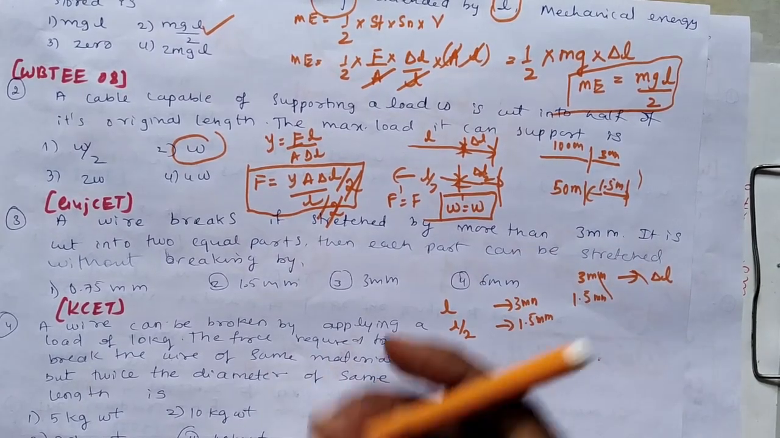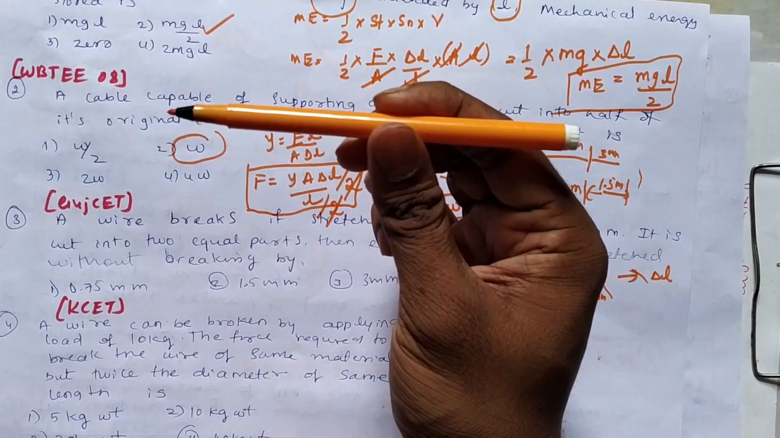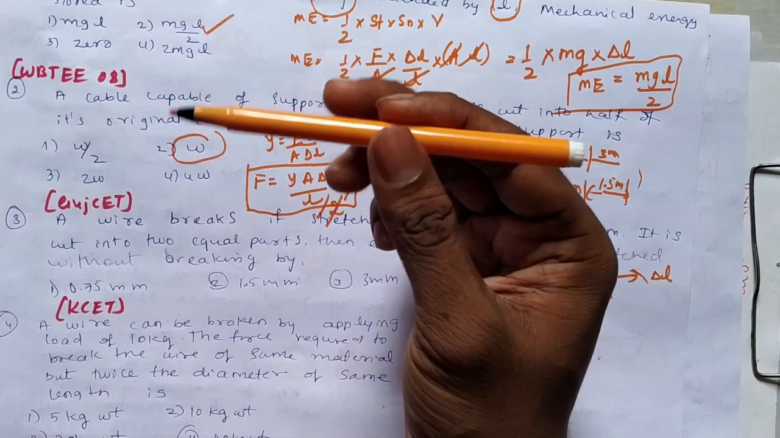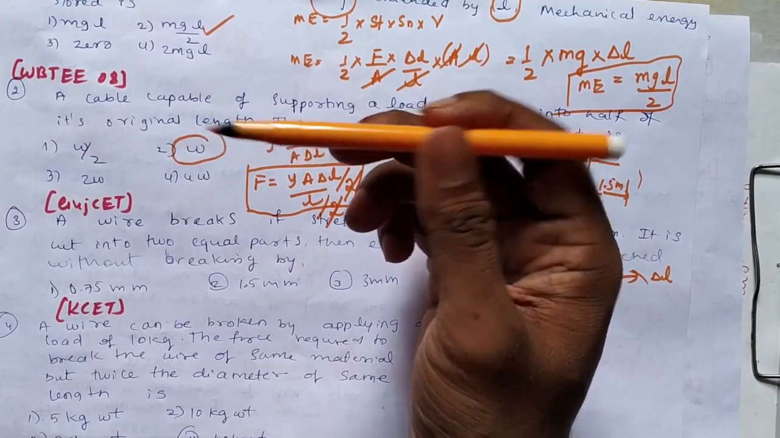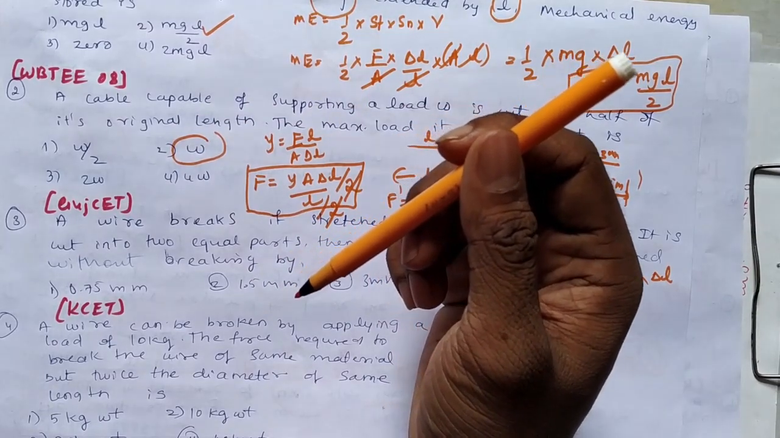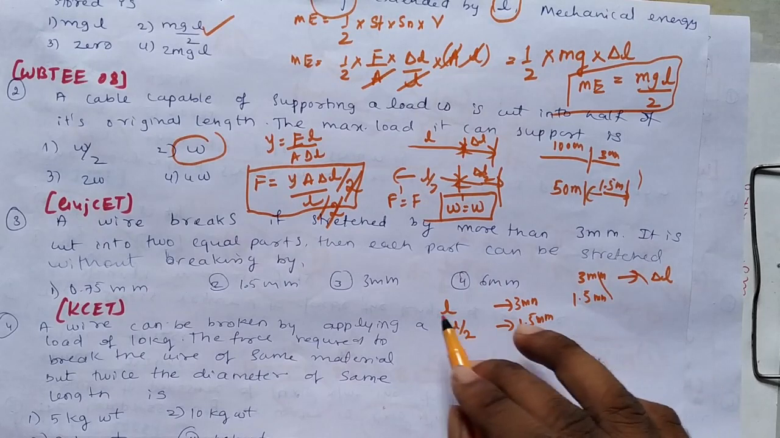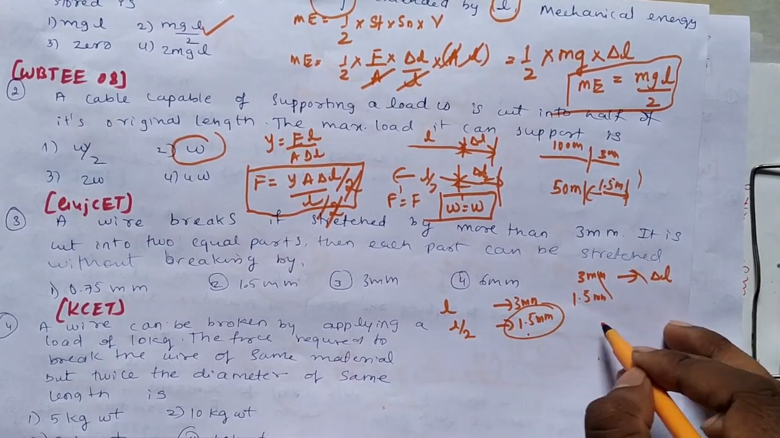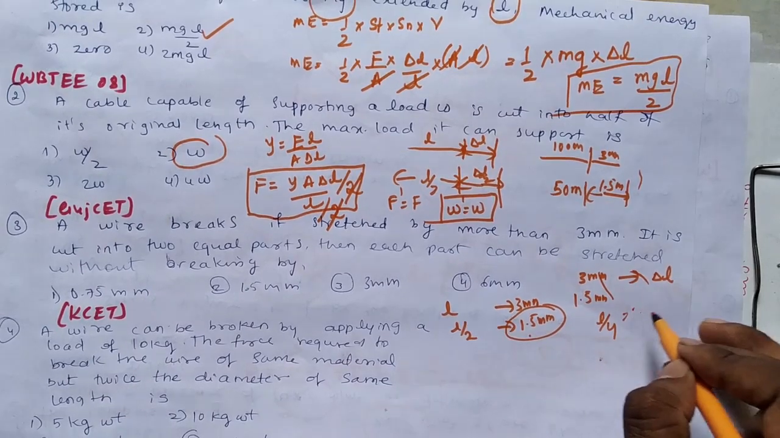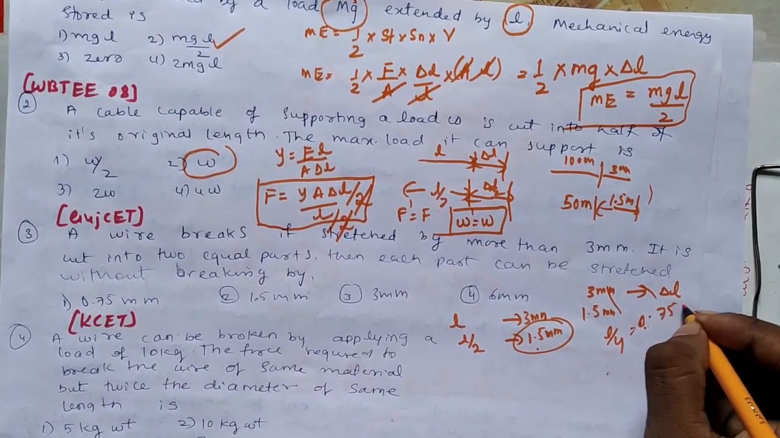Remember one thing: if this is a pen of 10 centimeter that can be stretched up to 5 centimeter, and its length is reduced by half, then the stretching capacity also reduces by half. So 3 millimeter stretching for L means 1.5 millimeter stretching for L by 2. What is L by 4? The stretching will be up to 0.75 millimeter.